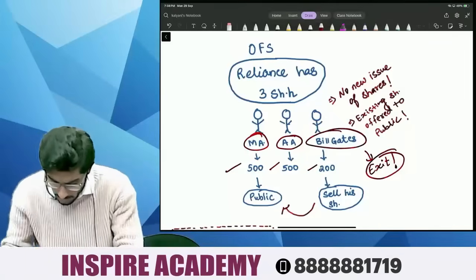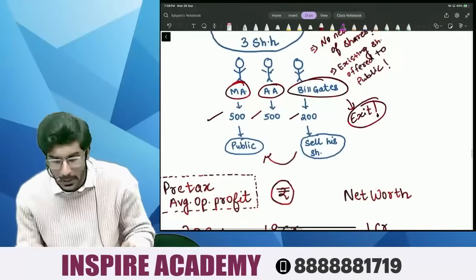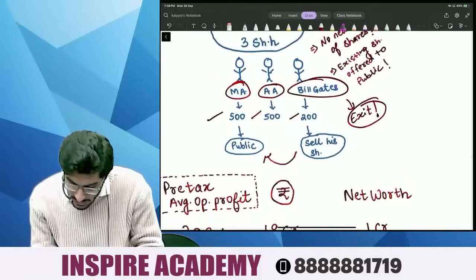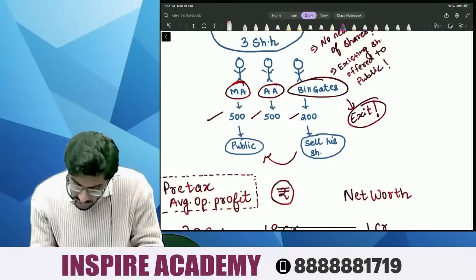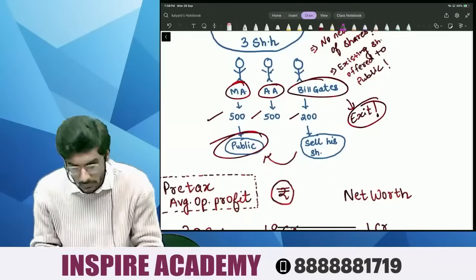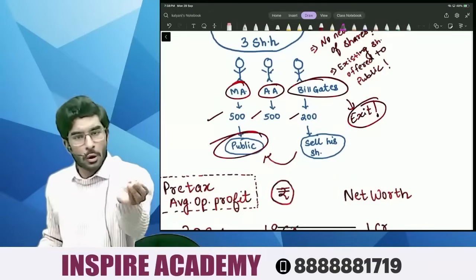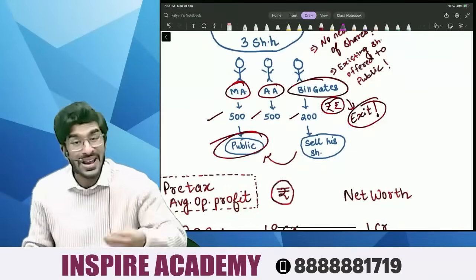Now, Mukesh Ambani and Bill Gates, what they decide is, Bill Gates, why don't you sell your shares to the public? If Bill Gates sells his 200 shares to the public, don't you think he will earn money by selling those shares?